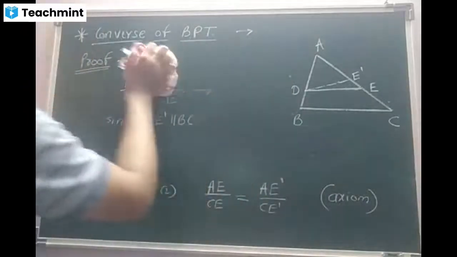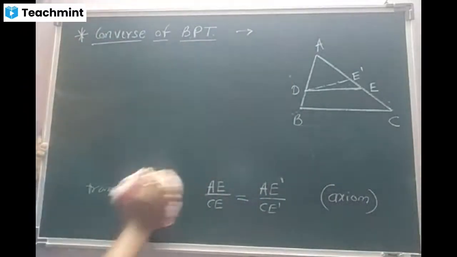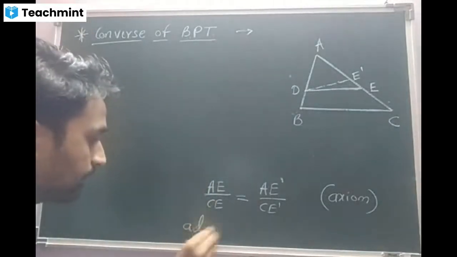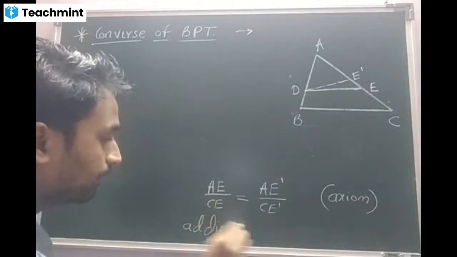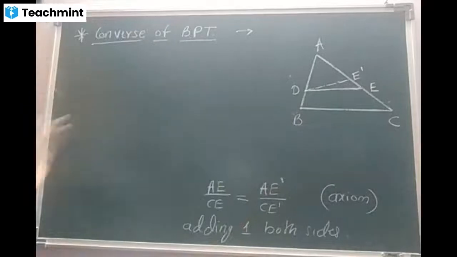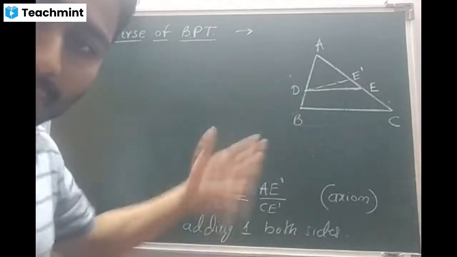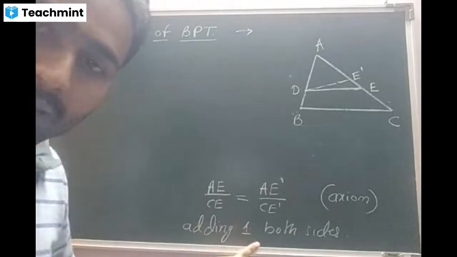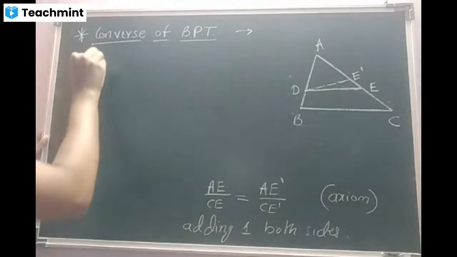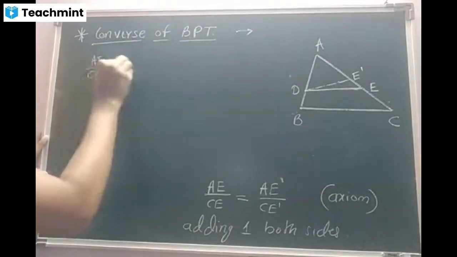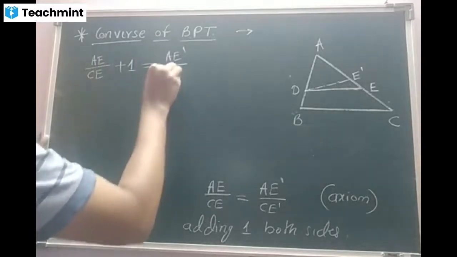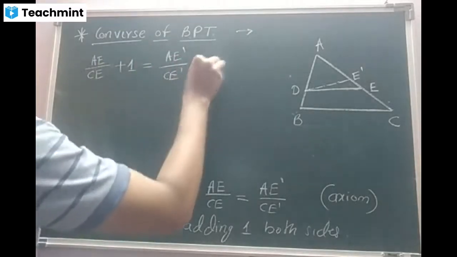Now look at the next step, beta. Very important step. What I will do is I'll add one on both sides. Now the question comes, sir, why are you adding one? You will understand better in the next step. So, adding one on both sides: AE by CE plus 1 is equal to AE dash by CE dash plus 1.